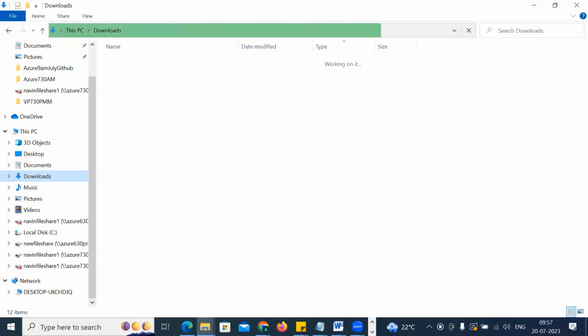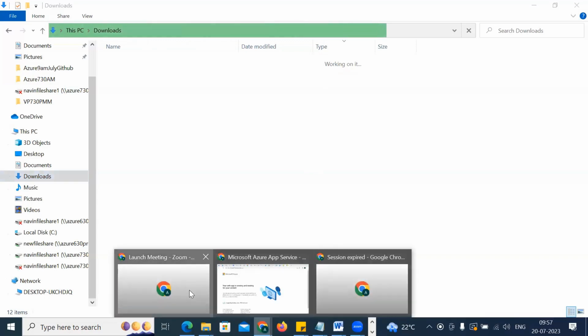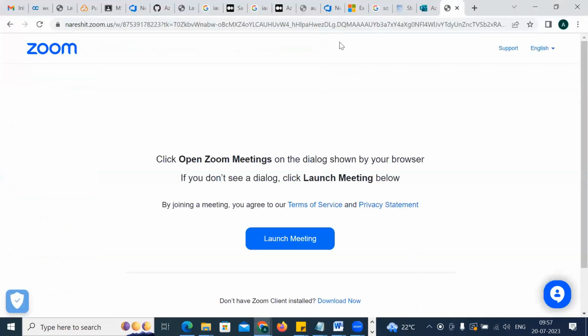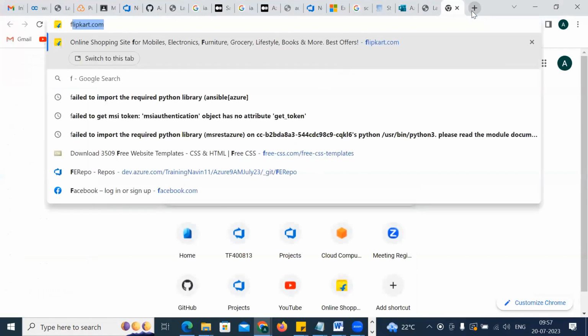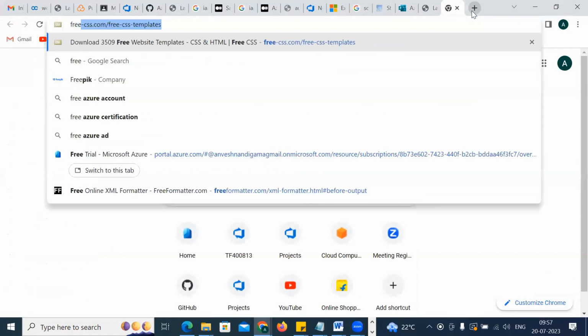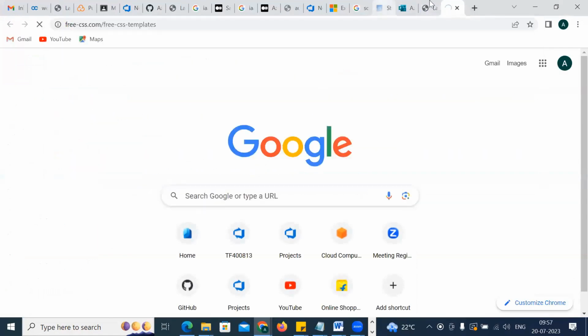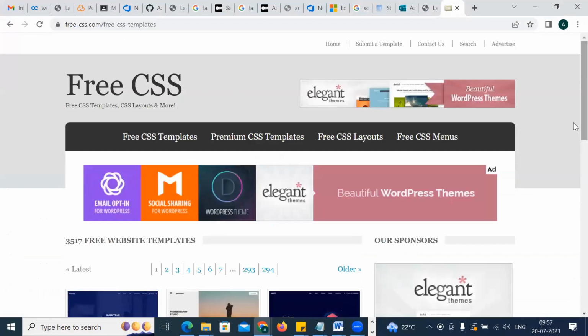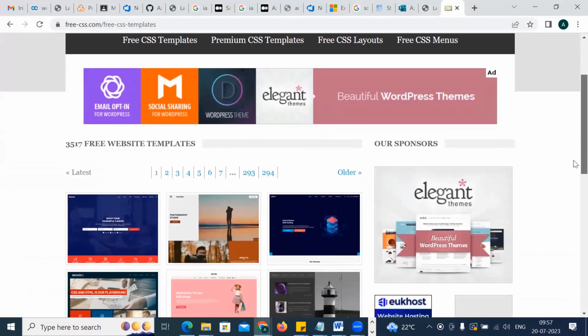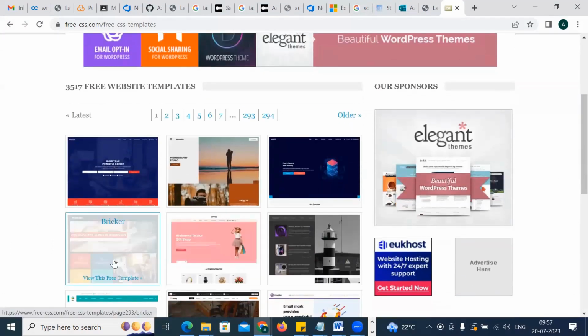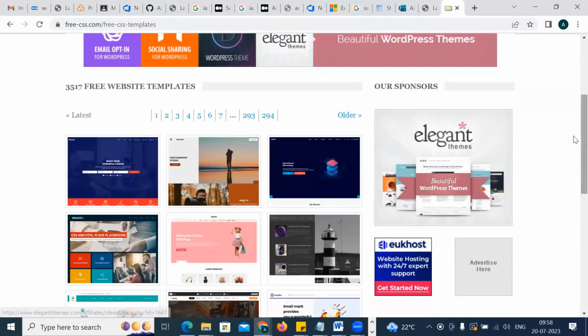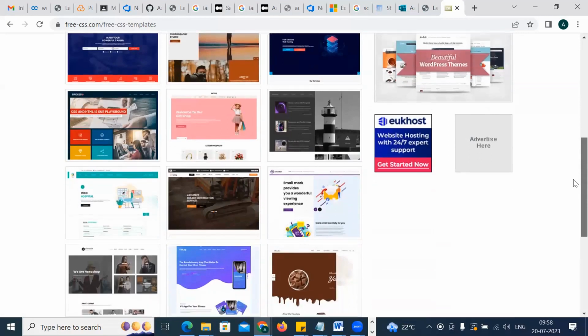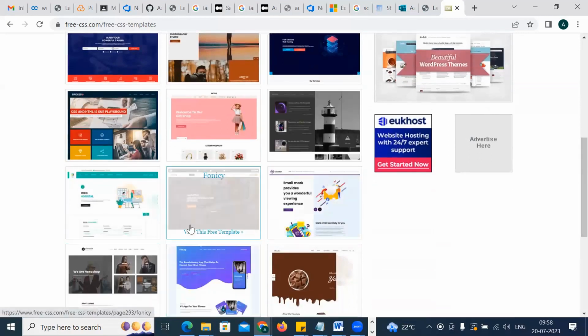Okay. So let me go to my browser. We have a website that is going to give the code to you. That is called freecss.com. What is that? freecss.com. This will give you free templates of websites. HTML code actually. They'll give you the HTML code. Let's say you want to deploy this website to flipkart.com. Let's see, you want to go for this one.